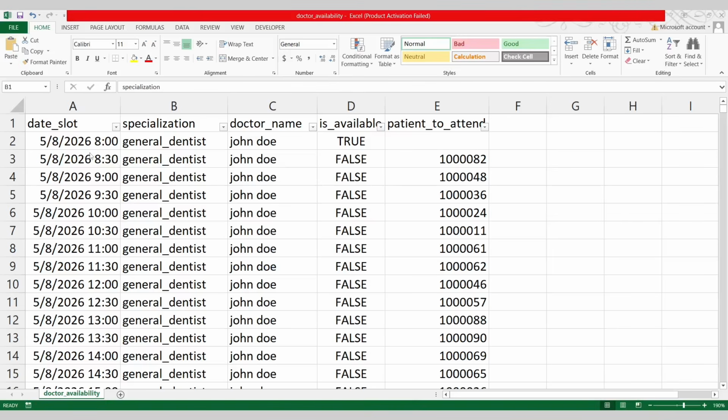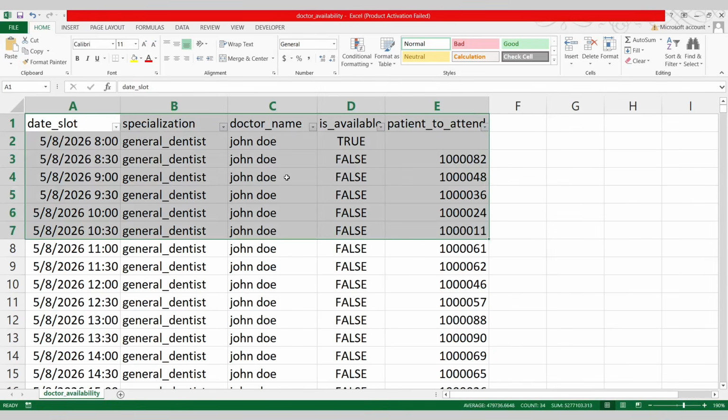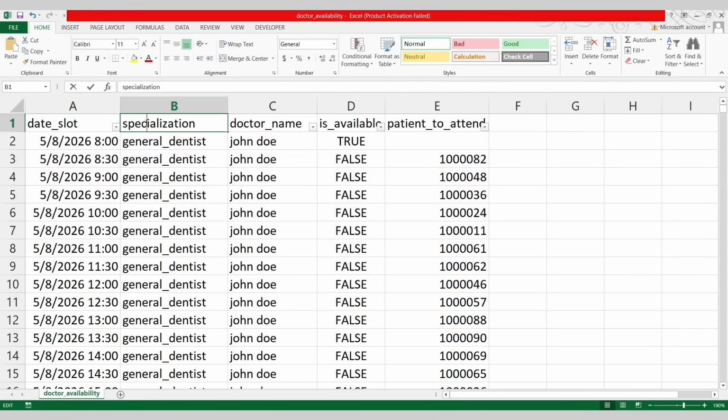Hi, let's try to talk about the data set. If you look at this data set, there are majorly 5 columns: date slot, specialization, doctor's name, is available, patient to attend. Before we talk about this data set, let me tell you that for this particular use case, I have taken this data set from one of the Kaggle repositories.